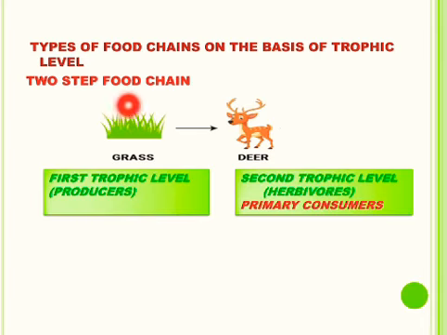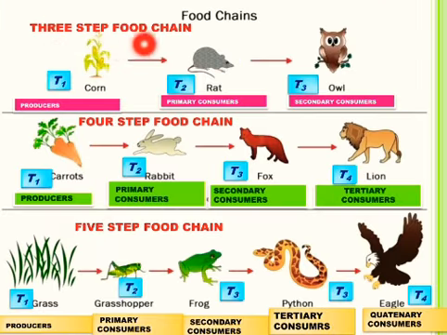Two-step food chain, in which grass is eaten up by the herbivores like deer. Here the grass, which are called producers, are placed at first trophic level, and herbivores that depend on grass for their food and are called primary consumers, they are placed at second trophic level. So this is called two-step food chain on the basis of two trophic levels. Now see three-step food chain.